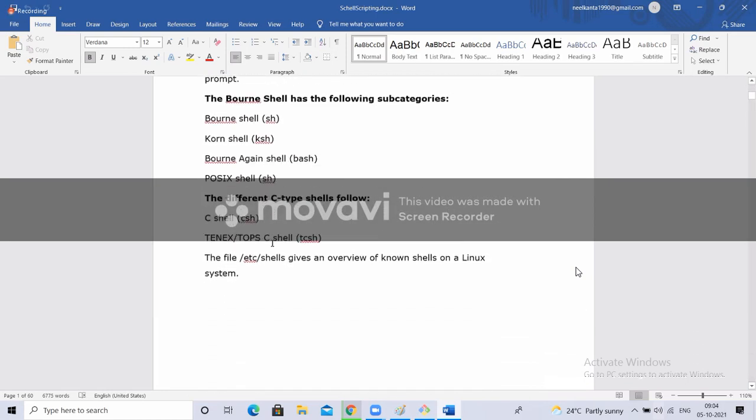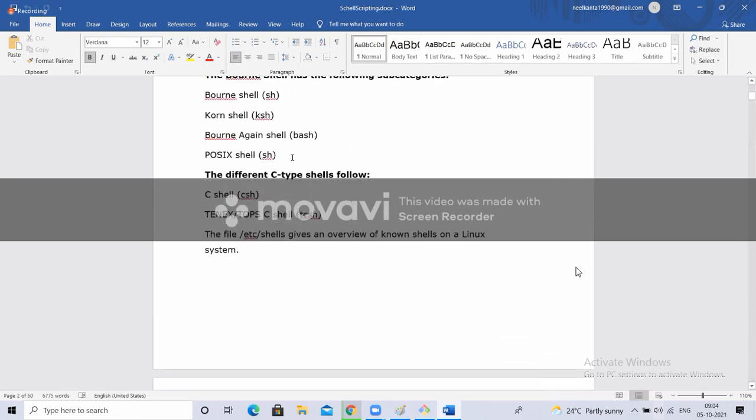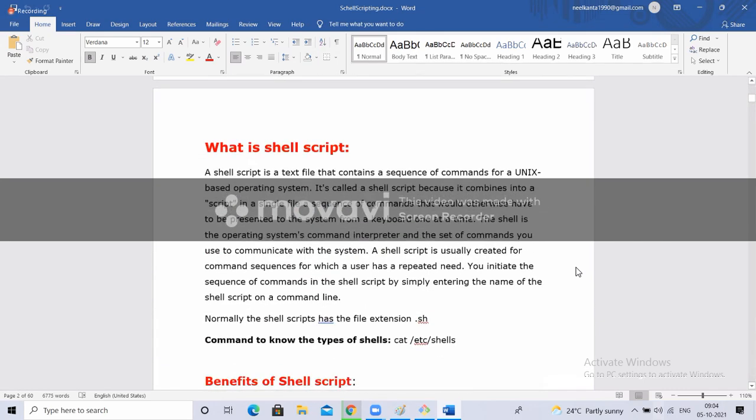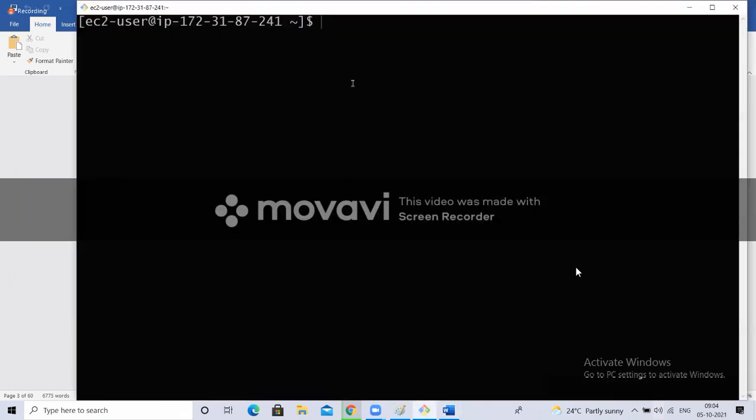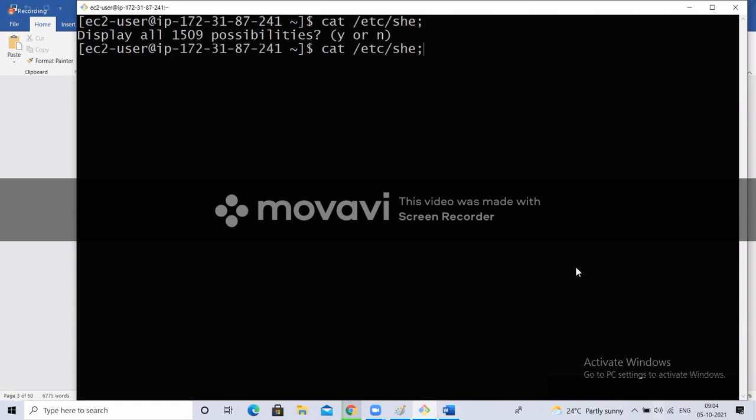Next. Types of shells. There are different types of shells like SSH, K shell, bash shell. What is the default shell? I said bash shell. Okay. Next, I want to see what are all the shells supported by my machine. There are different shells, but my machine may not support all the shells. If I want to see what shells it supports, right here, there is.